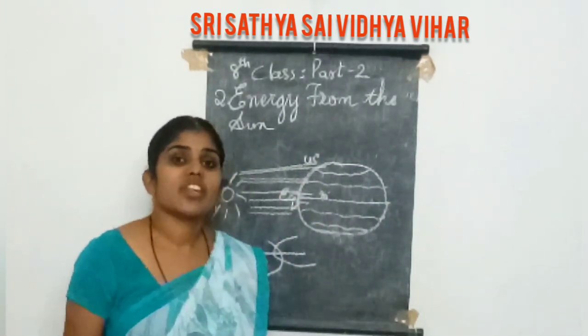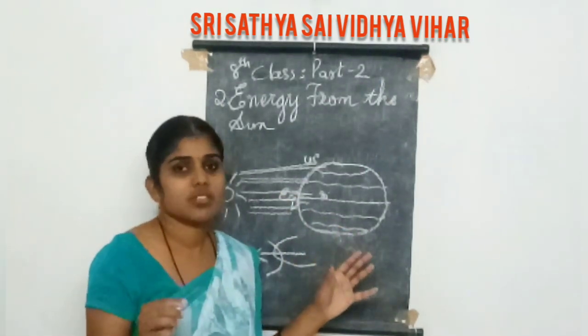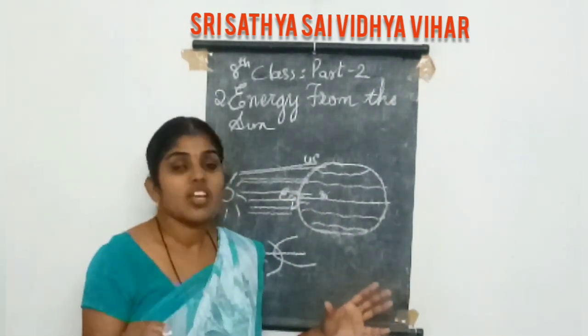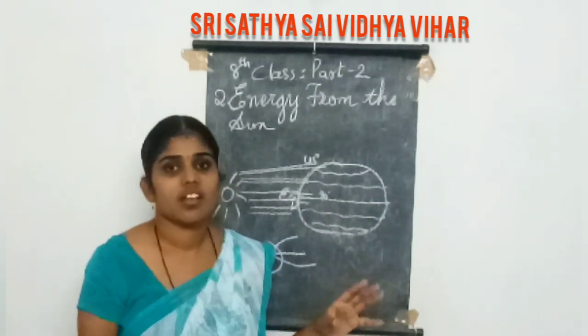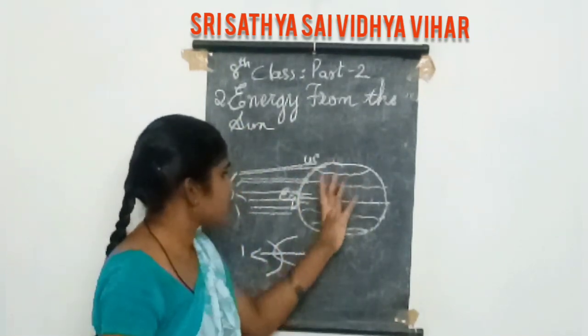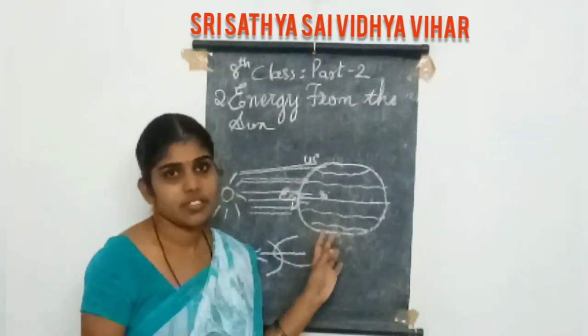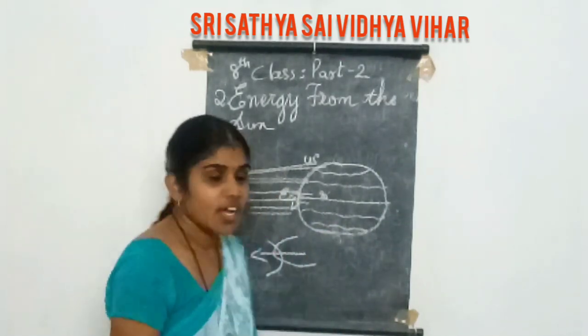That's why the poles are very cold. The temperature in the polar region is in minus degrees Celsius. So this is the solar energy and the sun rays falling on the earth. And coming to the heat balance.